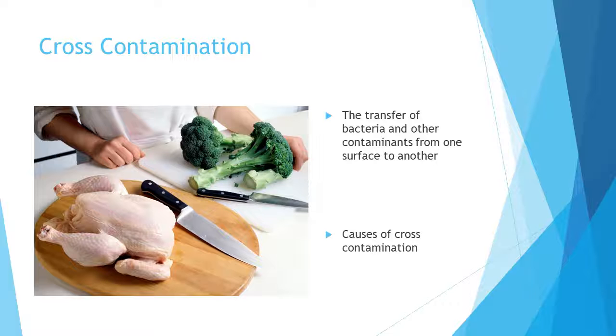What is cross-contamination? Cross-contamination is the transfer of bacteria and other contaminants from one surface, food, or piece of equipment to another. An employee touching raw eggs, then proceeding to touch cooked chips without washing their hands is an example of cross-contamination. The number 1 cause of cross-contamination is people. The food handlers can contaminate food while growing, processing, preparing, cooking, and serving food. Another cause of cross-contamination is improper pest control. Rodents and insects carry diseases and can transfer these contaminants to the food.